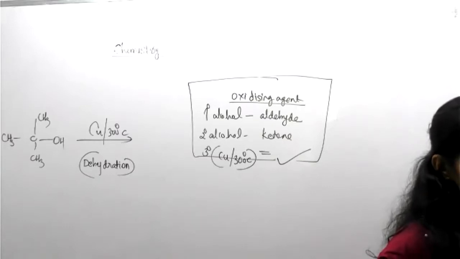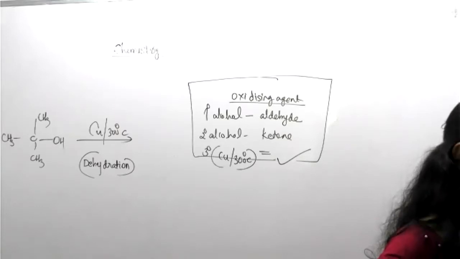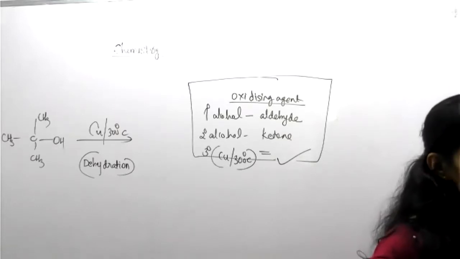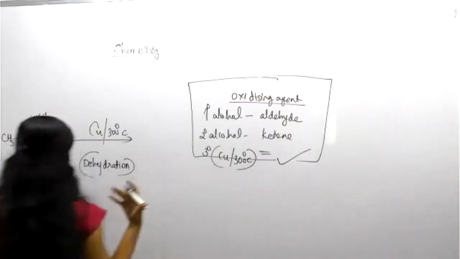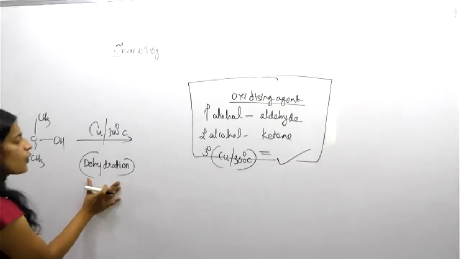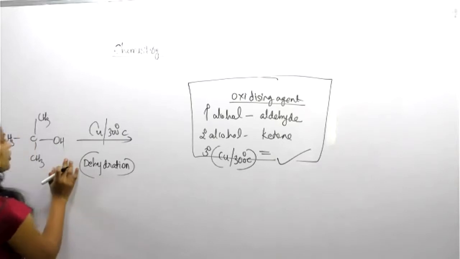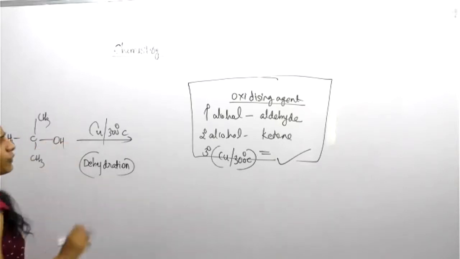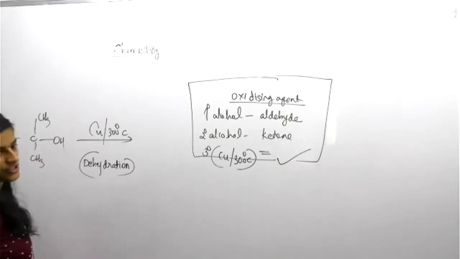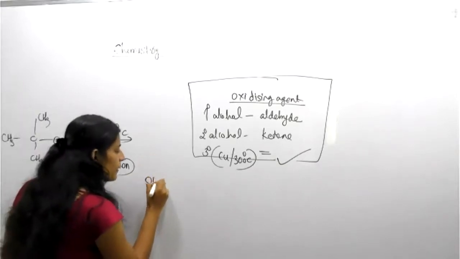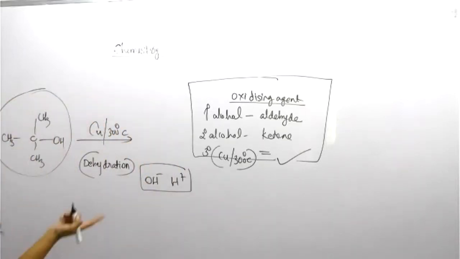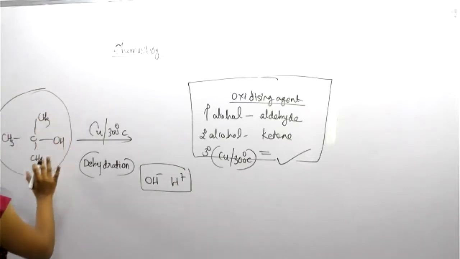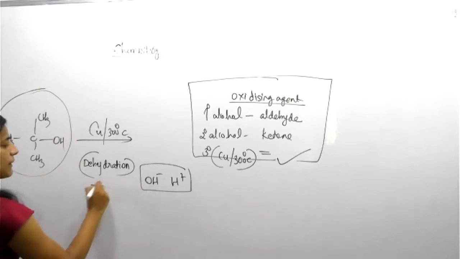Vinay. Deficiency of water. Deficiency of water, but some amount of water becomes evaporated, right? So loss of water. Yes, deficiency means loss of water, we can say. So loss of water, that process is called dehydration. So what do you want to do? You want to eliminate a water molecule from this compound and tell me the product. A water molecule is formed by the OH minus and H plus combination. Now you want to try by yourself, so you will get some confidence. Then CH3, OH, this is your structure. From this, you want to eliminate your water molecule.